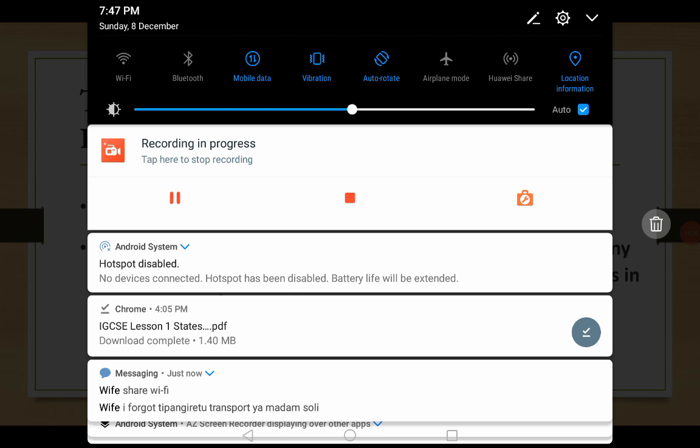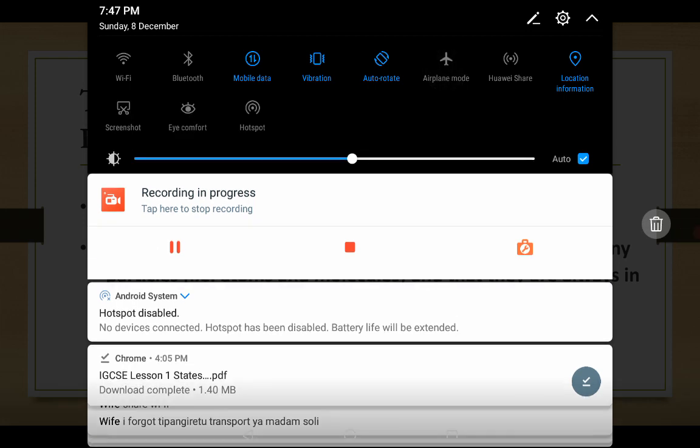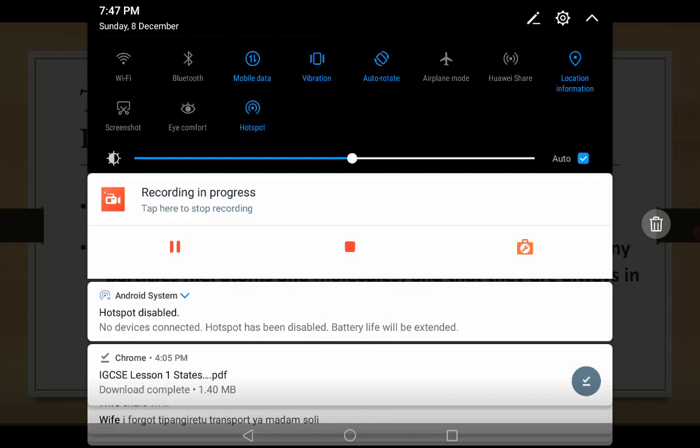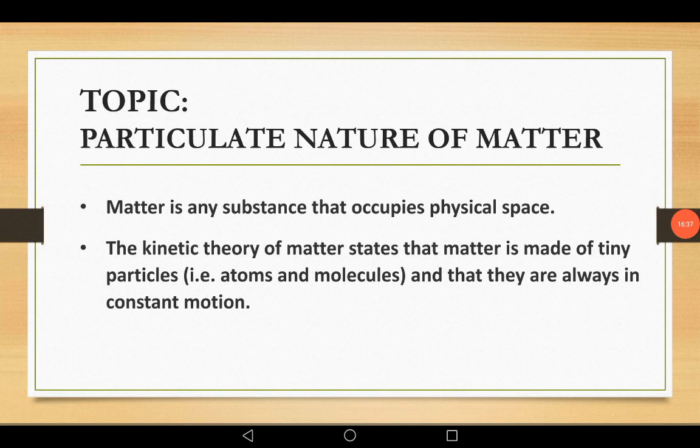That's what basically we are saying. So the kinetic theory of matter helps you to understand the behavior of particles. How do particles behave in general? So you've got to know the kinetic theory of matter. You'll be asked in an exam, a question will come in paper 4 to simply ask you to state the kinetic theory of matter. Then what are you going to say?